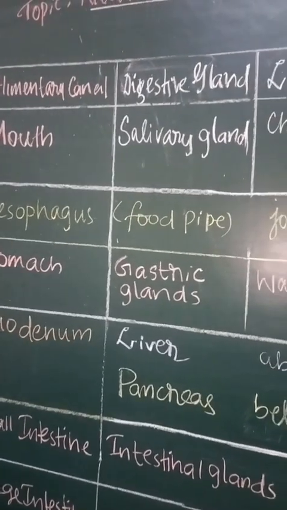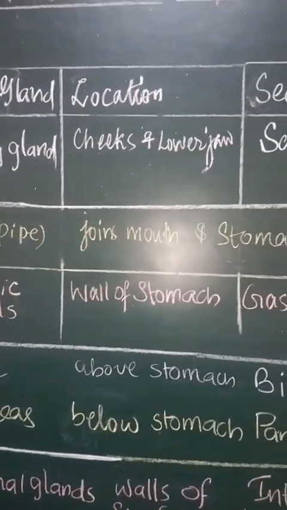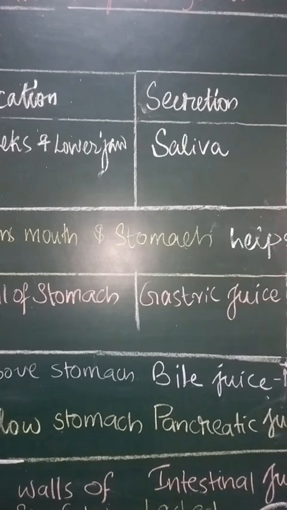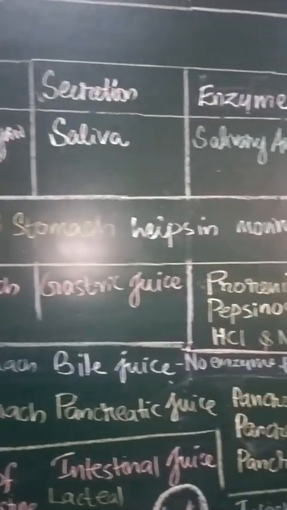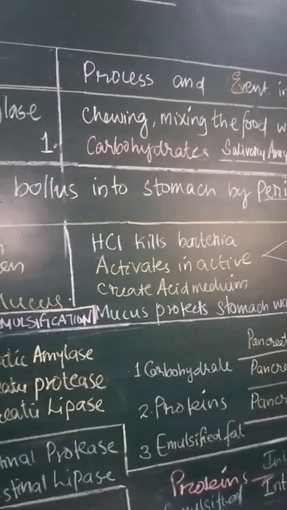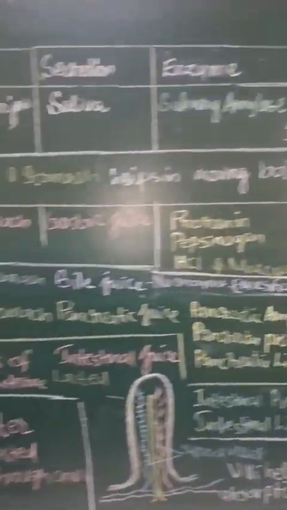The food pipe has the connection between the mouth and the stomach, specialized with muscles for contraction and relaxation.